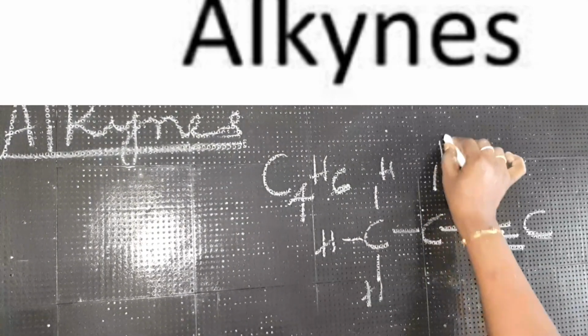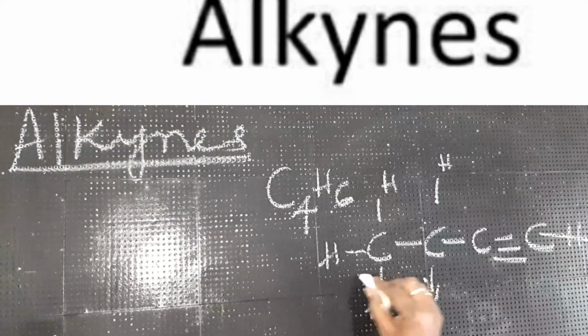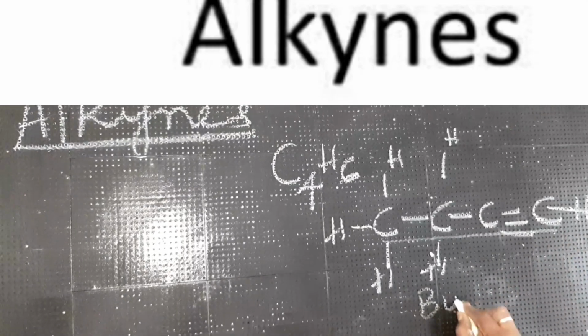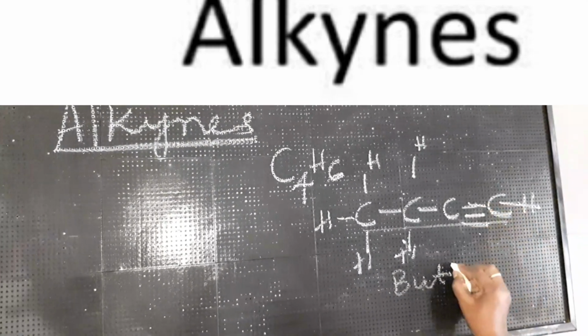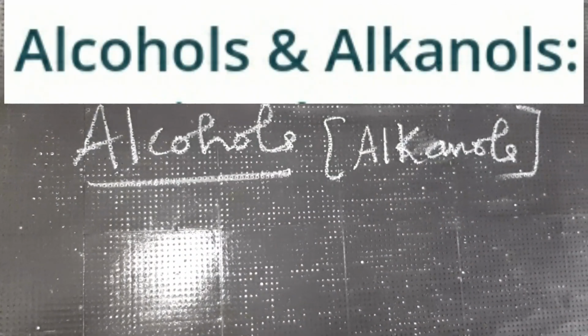3, 4, 5 and 6. Okay, what is the name of this compound, children? So for 4, you are going to write "but", and for the triple bond, "yne": butyne. Now we shall learn the next functional group, children: alcohols.